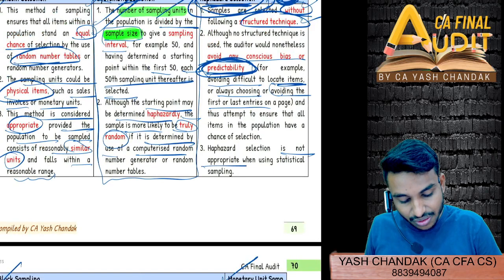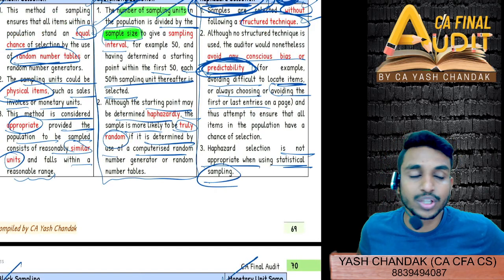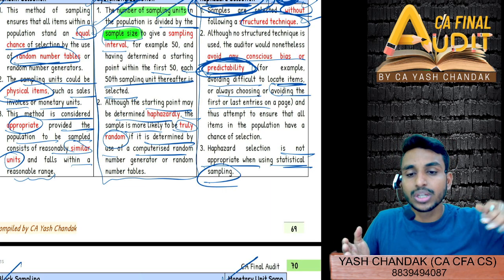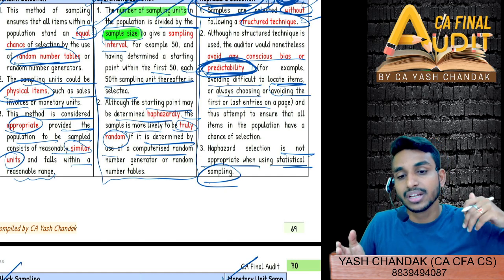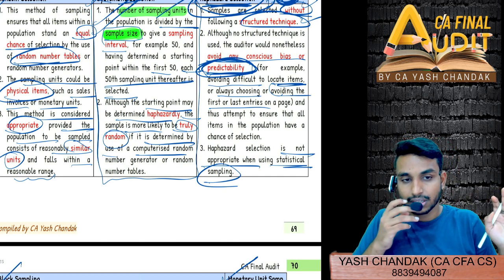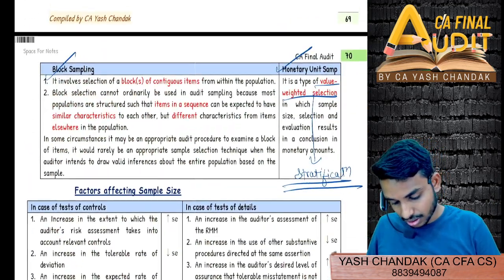And this is not appropriate when using statistical sampling. Haphazard selection is not appropriate when you are using statistical sampling, because both are different. Statistical sampling is based on probability theory, random number tables, a scientific method. Everyone gets an equal chance of being selected. Haphazard is haphazard, right? No structured technique.